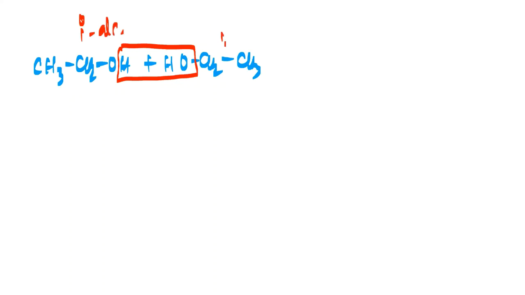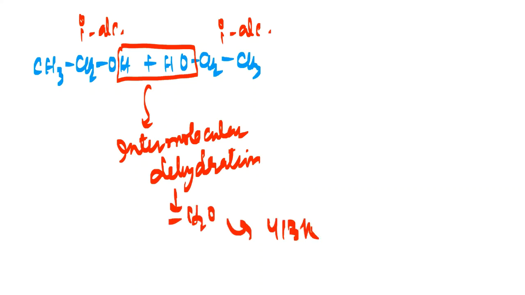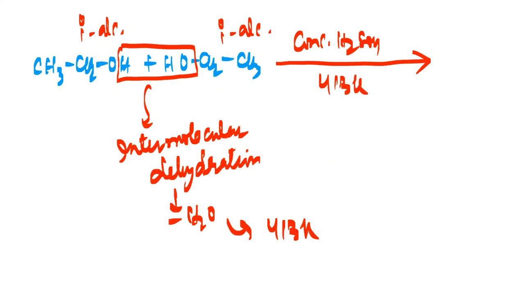We have here two molecules of primary alcohol. So this is not called intramolecular dehydration. This is called intermolecular dehydration. Loss of water is taking place at 413 Kelvin. So obviously in presence of concentrated H2SO4, at 413 Kelvin, there is an intermolecular dehydration from two alcohol molecules, and you will be getting here ether, CH3CH2O CH2CH3.